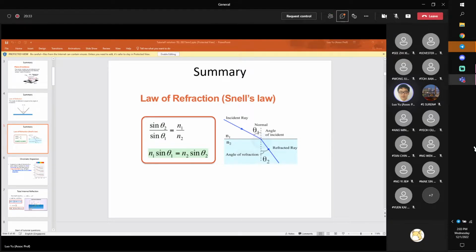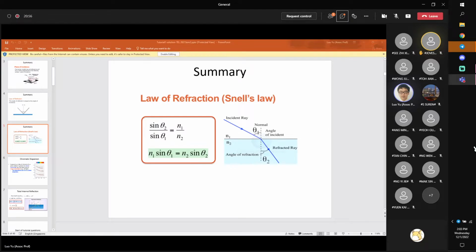Different colors will see different refractive indices. Red light, longest wavelength, has the smallest refractive index. Blue light, shortest wavelength, has the largest refractive index. So this is what we call the chromatic effect: n depends on the wavelength.